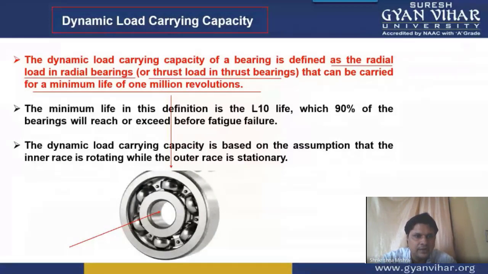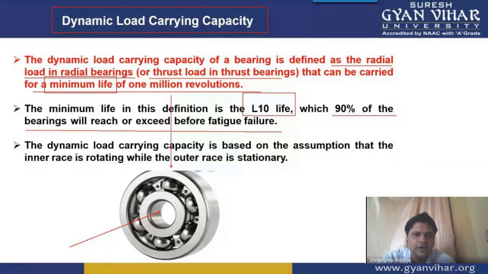All right. And what does minimum life mean in this definition? Minimum life means the L10 life, which I have just told you, which 90% of the bearings will reach or exceed before fatigue failure. So in this way, we can say that dynamic load carrying capacity is the capacity of a bearing to sustain the radial or thrust load for the minimum life. Minimum life means L10 life.